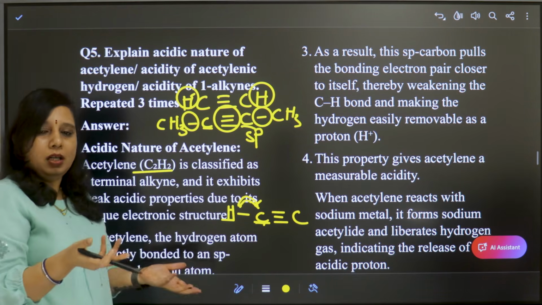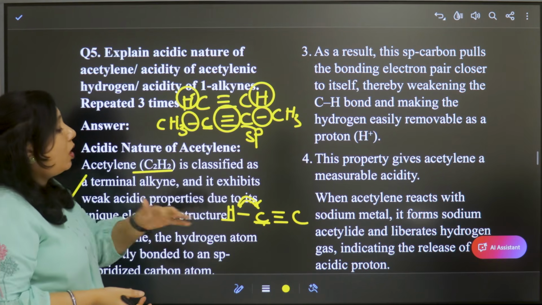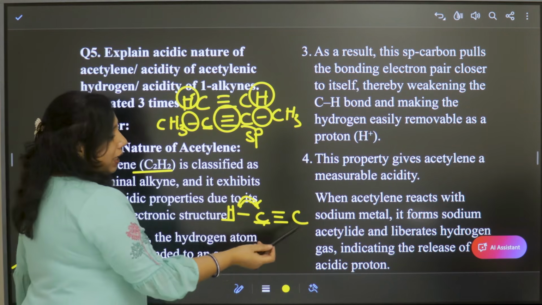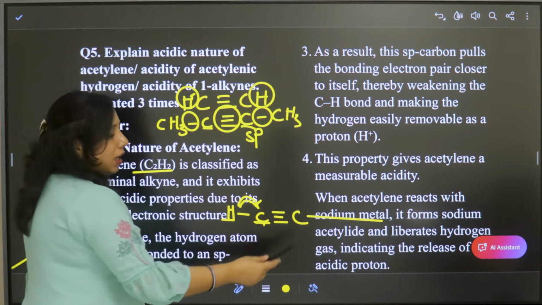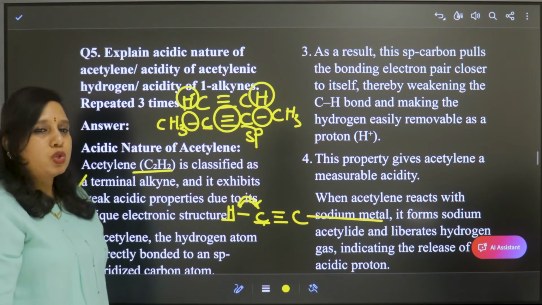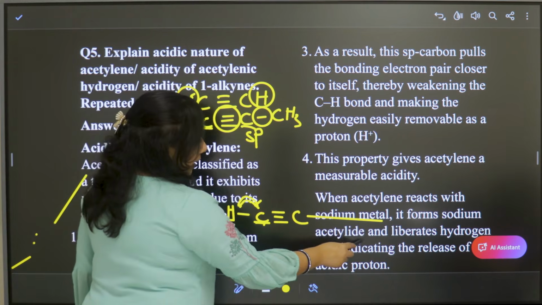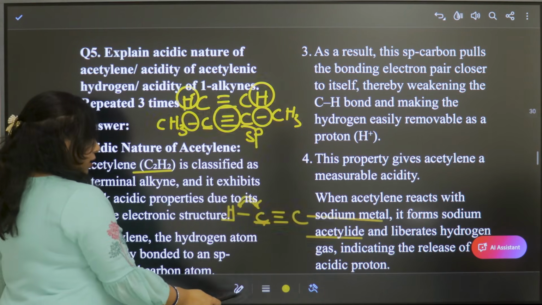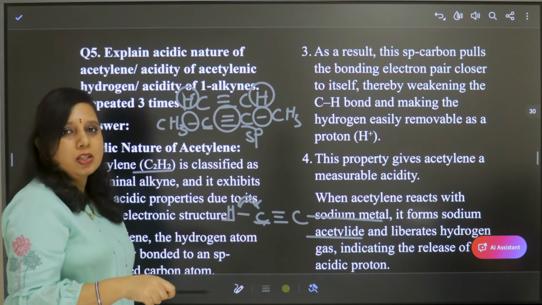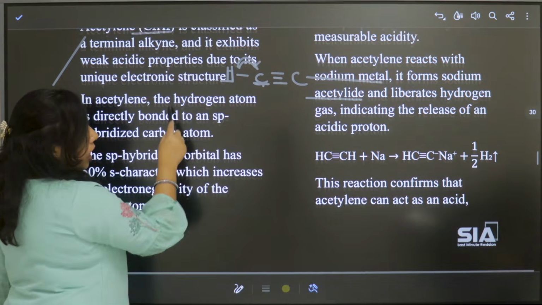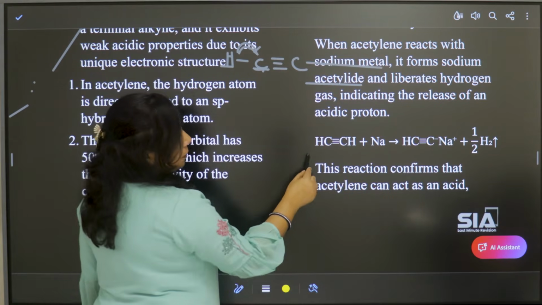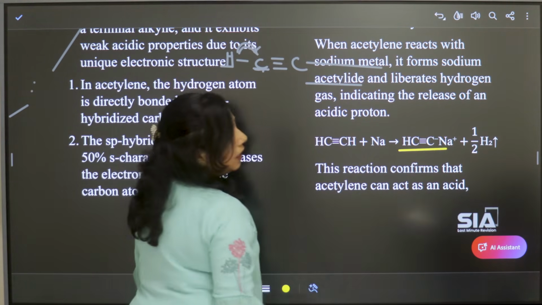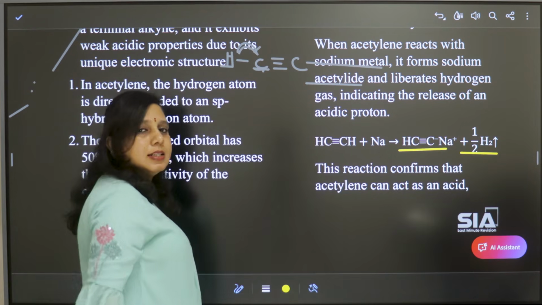So this is measurable. We can also measure it, and because of this property, some special reactions occur, like reaction with sodium metal. Acetylene or terminal alkynes react with sodium metal to form sodium acetylide and liberate hydrogen gas. So this is about the acidic nature of terminal alkynes. Now see the equation here: acetylene plus sodium gives sodium acetylide, and hydrogen is liberated.